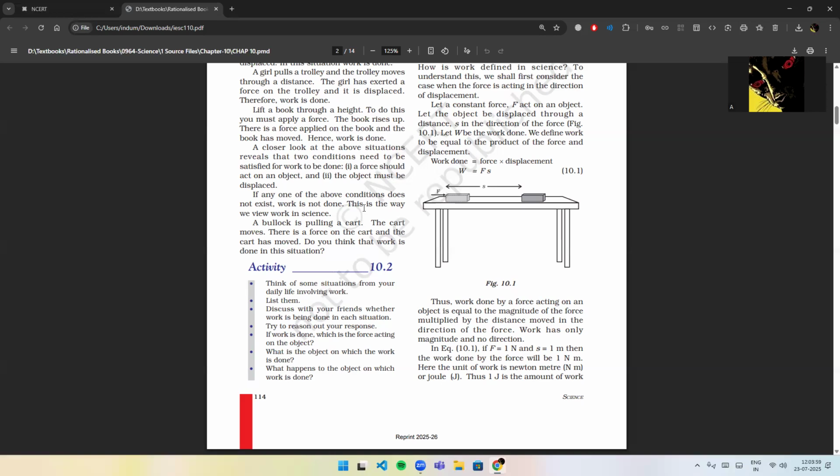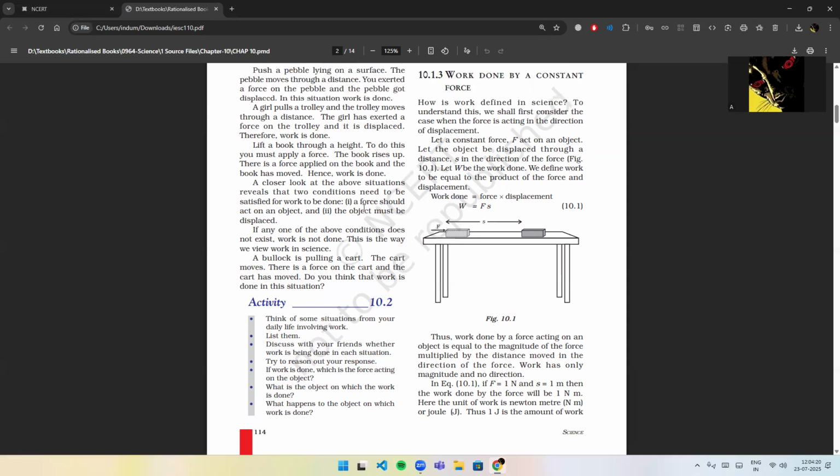Activity 10.2. Think of some situations from your daily life involving work. List them. Discuss with your friends whether work is being done in each situation. Try to reason out your response. If work is done, which is the force acting on the object? What is the object on which the work is done?